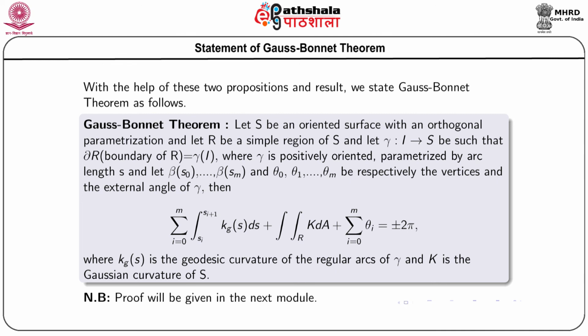So, this is the statement of the Gauss-Bonnet theorem given by Bonnet in 1848, and the proof will be given in the next module, because the proof is a lengthy and rigorous proof. So, we shall prove this theorem in our next module.